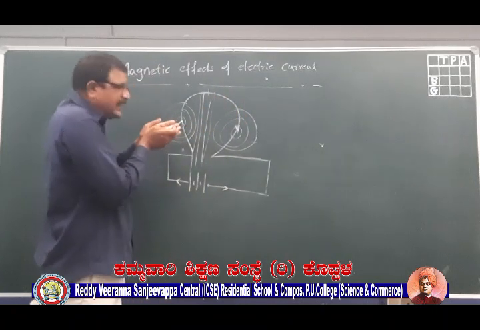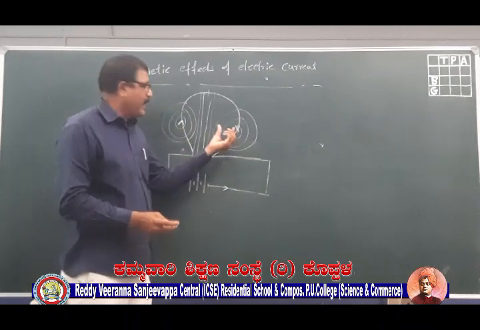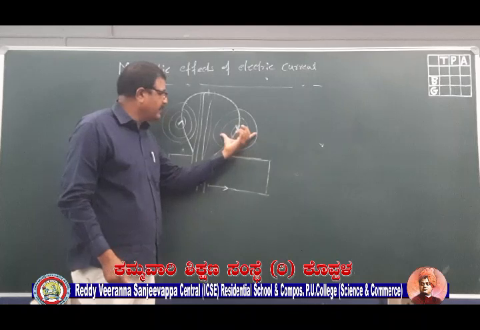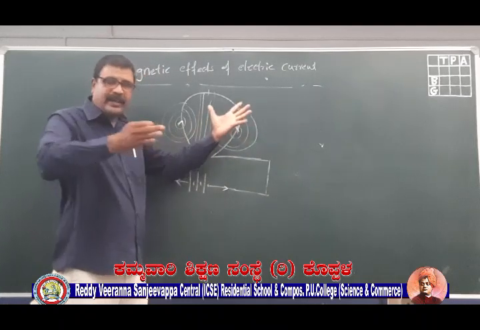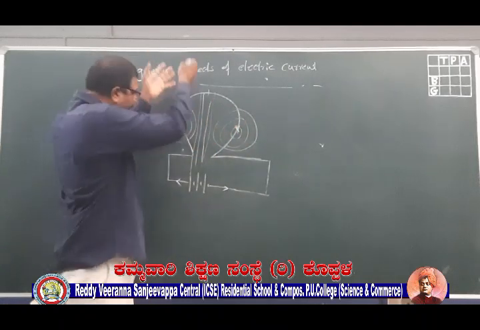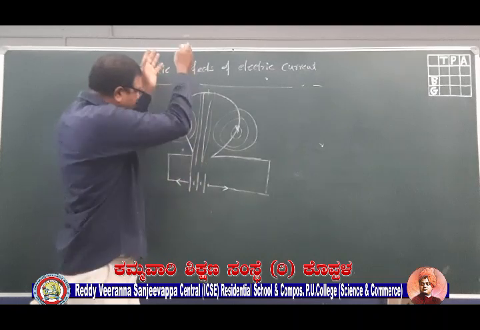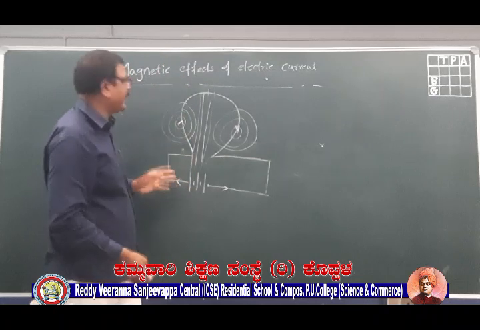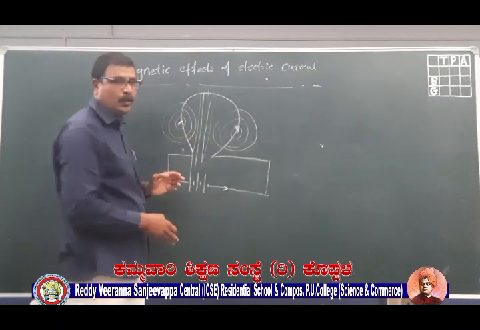As you come towards the center, you can see the radius of this circle is small, this circle is big, this circle is much bigger. So as you are going further away, the magnetic field will be acting like straight lines in the center of the loop, or we call it a uniform magnetic field at the center of the loop.